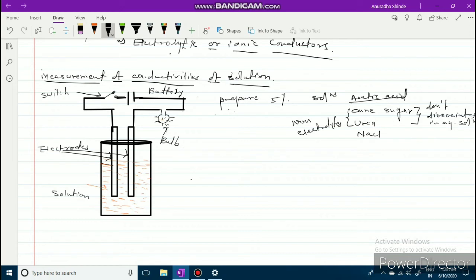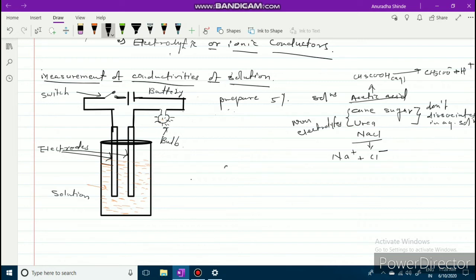Then what about acetic acid? You know that acetic acid has the molecular formula CH3COOH. In aqueous media, in water, it dissociates into acetate ions as well as H plus ions. And in case of NaCl, it dissociates in aqueous media into Na plus and Cl minus. Then in this case, the conductivities of their aqueous solutions are higher than that of water, so they are called electrolytes.